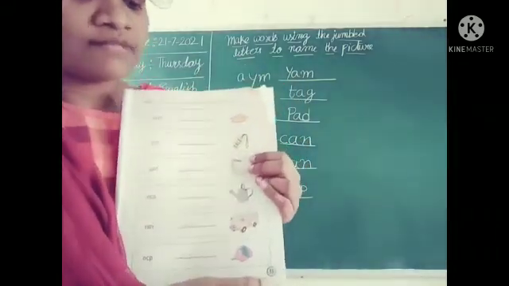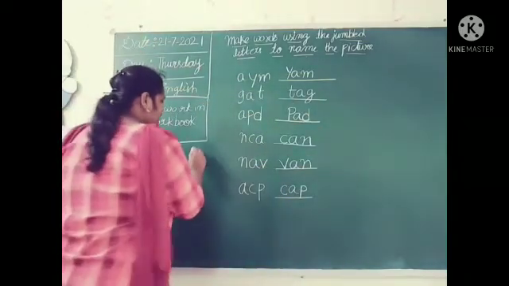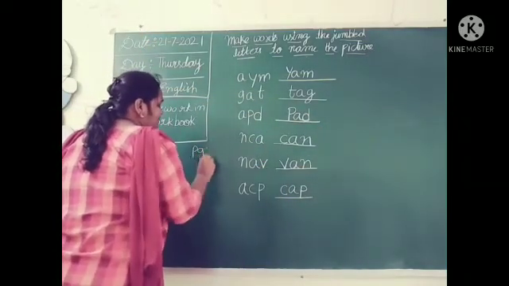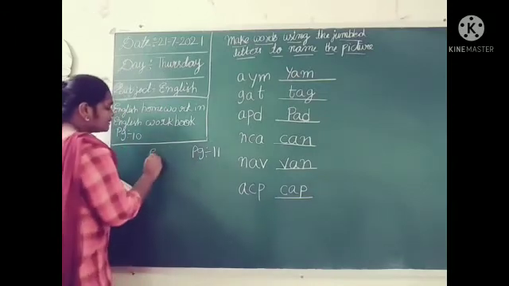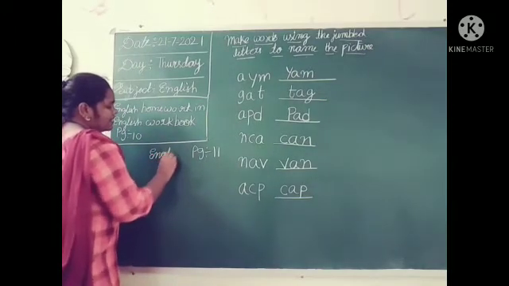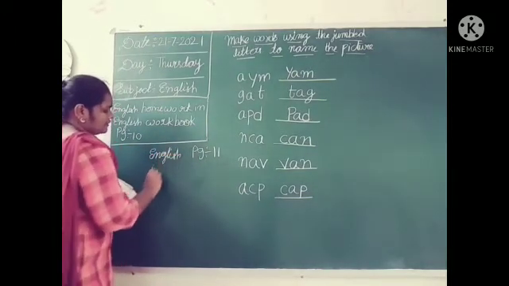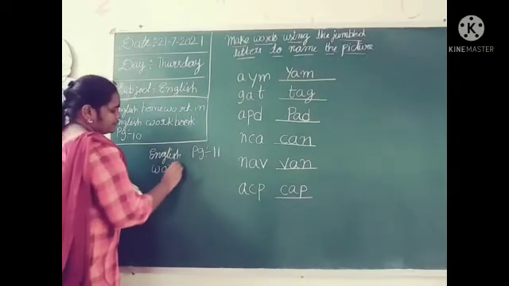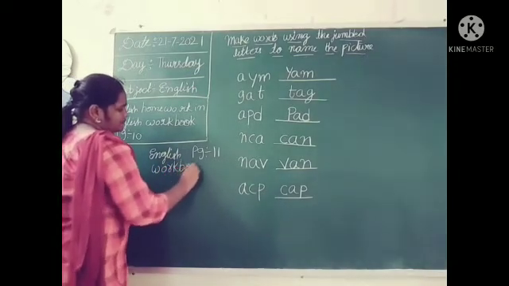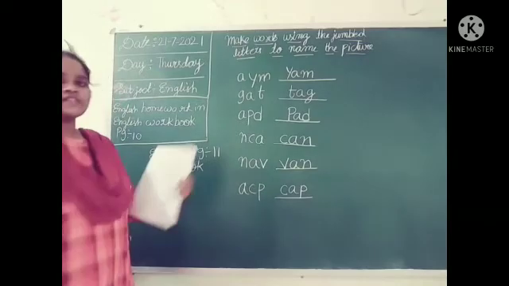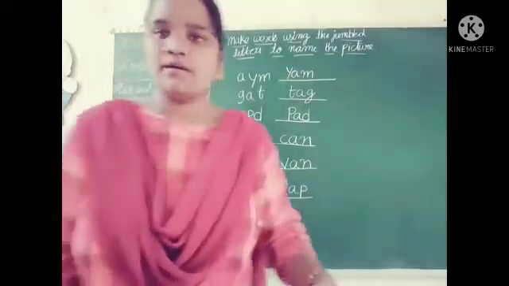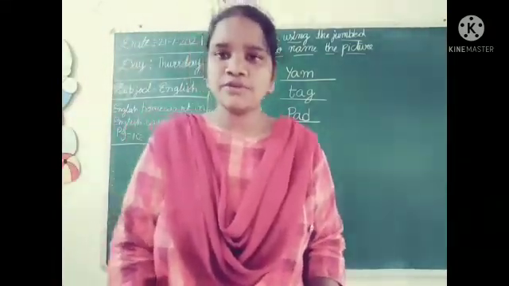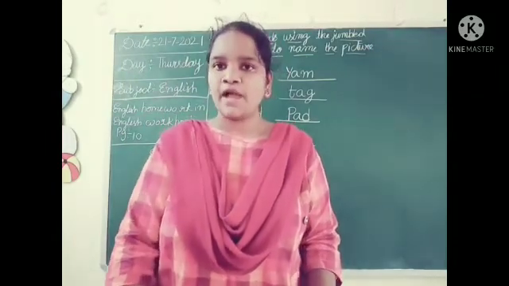Okay, this will be written in the English workbook, page number 11.